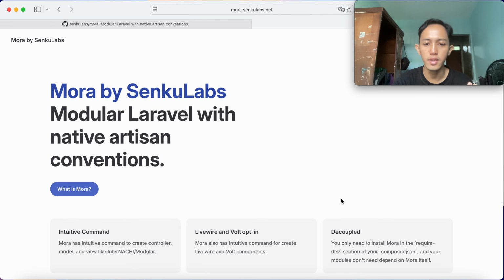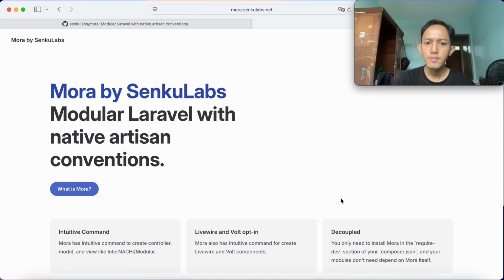And the last one, Mora is decoupled. It means you only need to install Mora in the require-dev section of your composer.json in your Laravel project. So your modules don't need to depend on Mora itself.